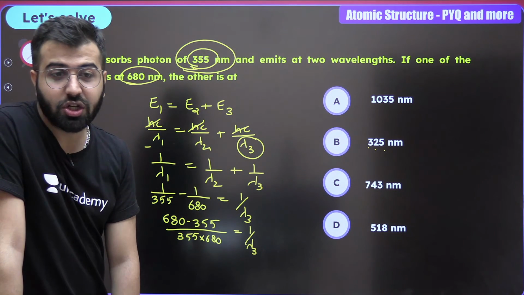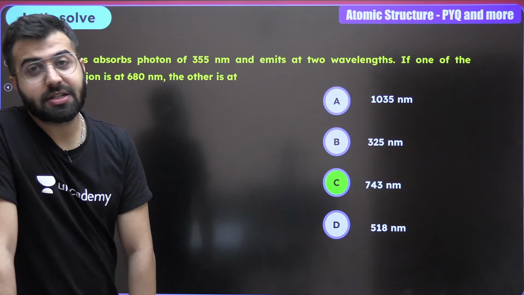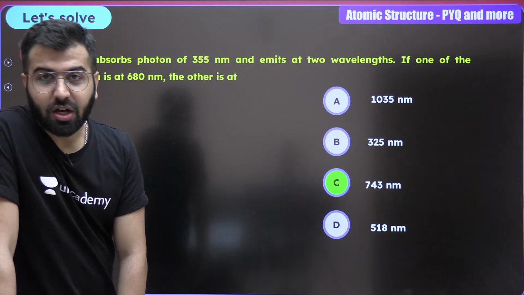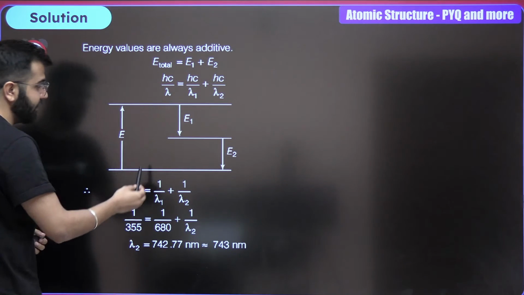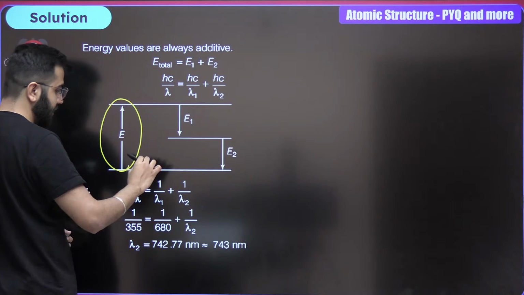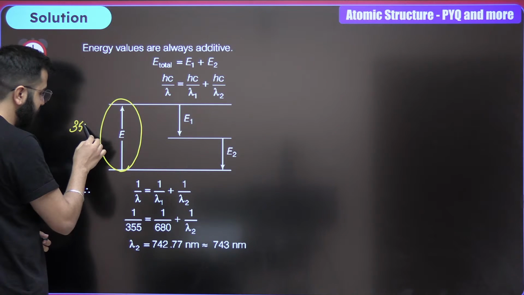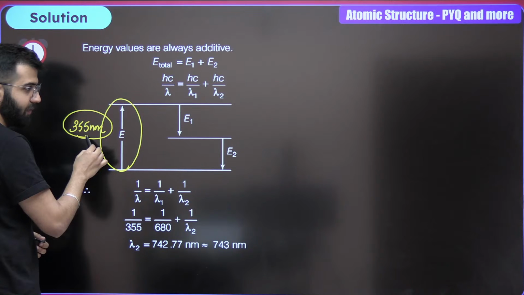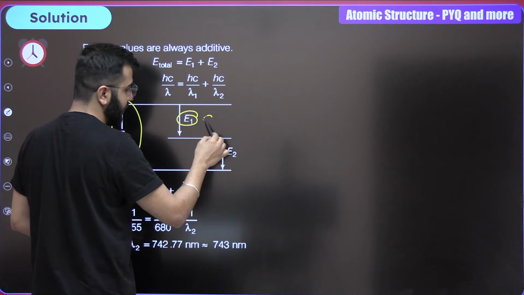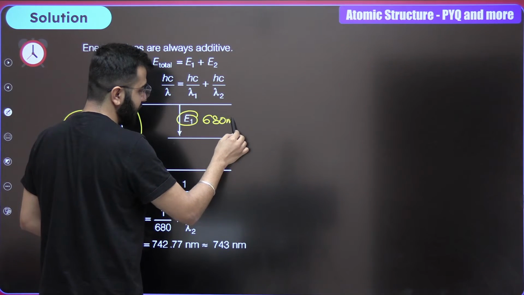C? Yes, the genius UY is absolutely correct. The correct answer to this question is C. Amazing. Okay, so do remember that. Now ultimately this is how we have to do. Okay, this is the energy where 355 nm was absorbed, and this is 680. Which is more energetic?